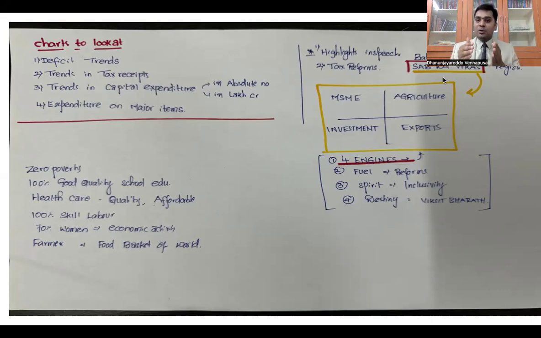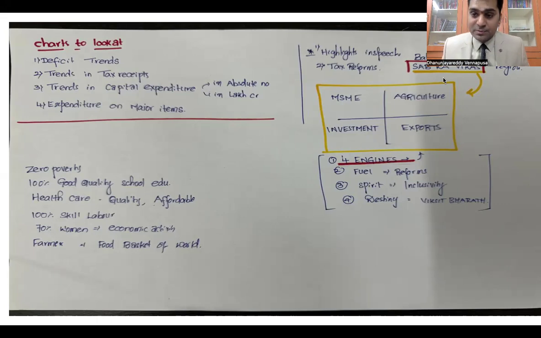So in this budget, what they have done for agriculture, Sitharaman is spending around 50 lakh crores for expenses. So for agriculture, what is the expense? What are the major reforms that they brought? MSMEs, what are the reforms? Investments, what are the reforms? Exports, what are the reforms? That is what we have to focus on.